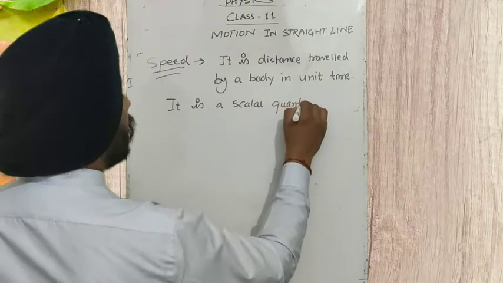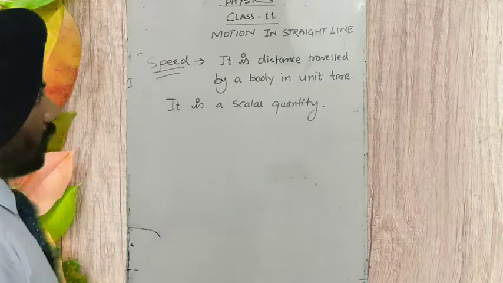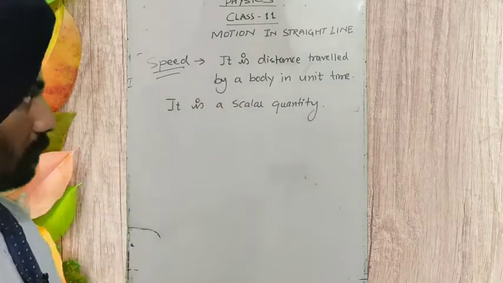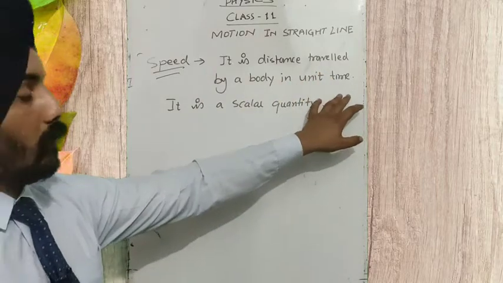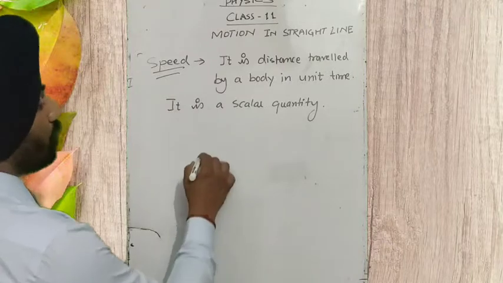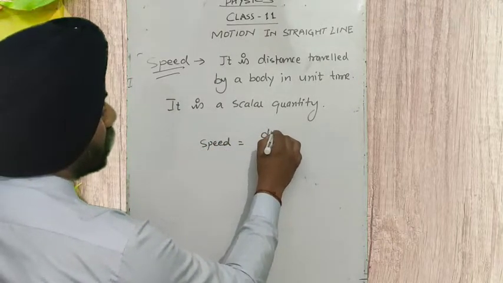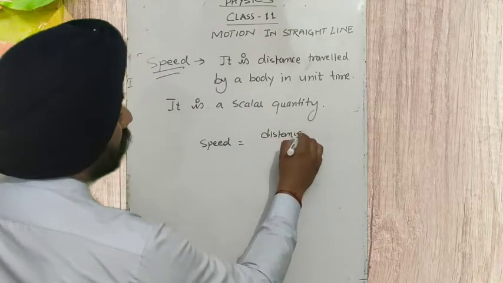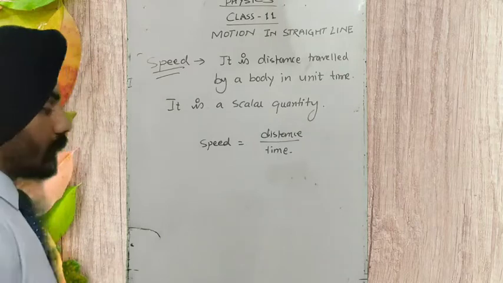We don't need direction to express the speed of a body. So it is a kind of scalar quantity. It is the distance traveled by a body in unit time, and the speed of the body is equal to distance upon time. Okay, what is the average speed?